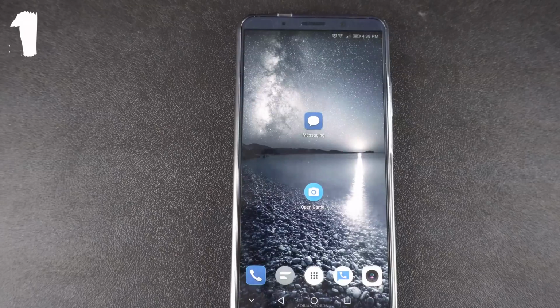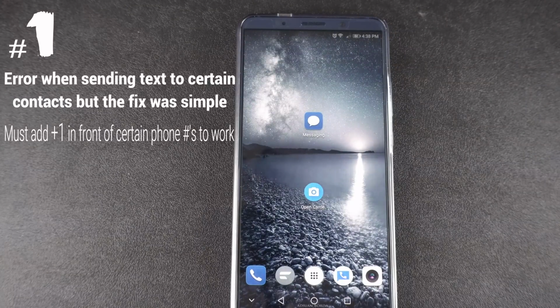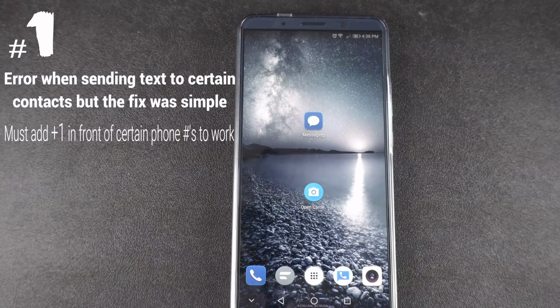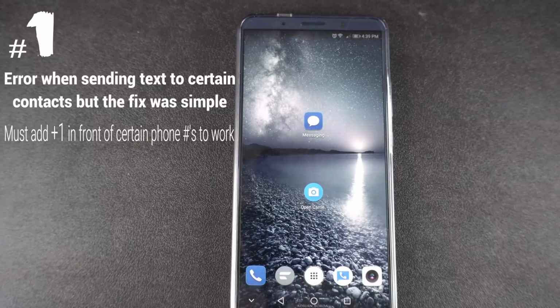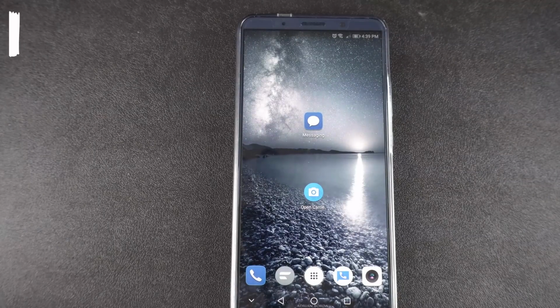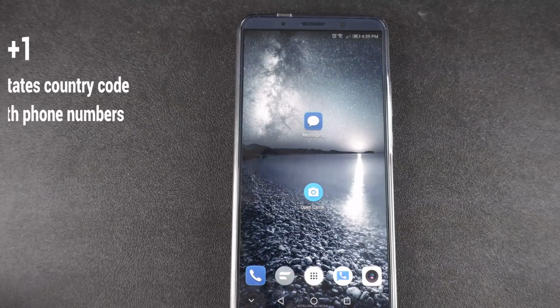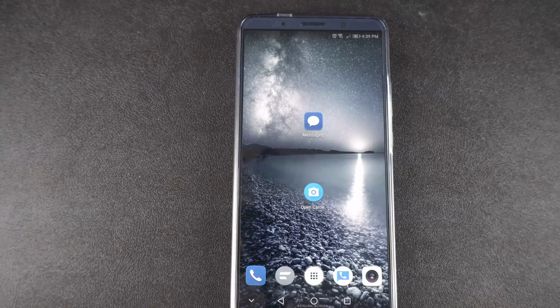The first flaw was when I got the phone. Again, it's an international version. It's not sold here in the US yet. When I would send text messages to people, I noticed that some of the text messages would show invalid or error, unable to send. After researching it, I realized I had to put +1 in front of the number because I had to generate a country code. But whatever it was, I went through that struggle for the first couple of days until it figured itself out and I got everything working and I was over that flaw.